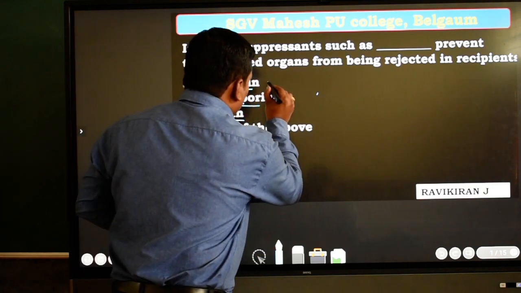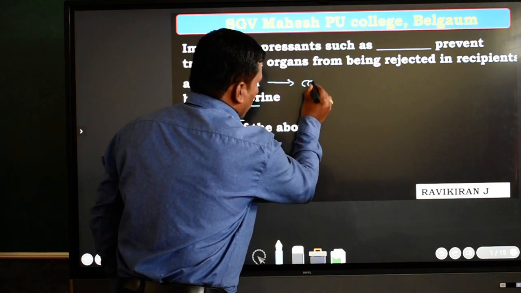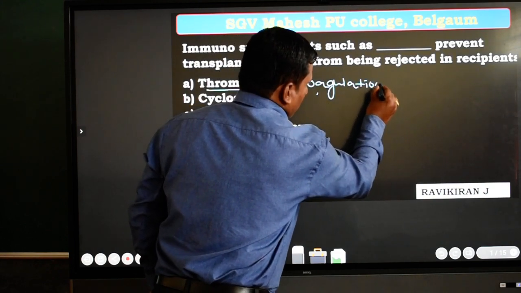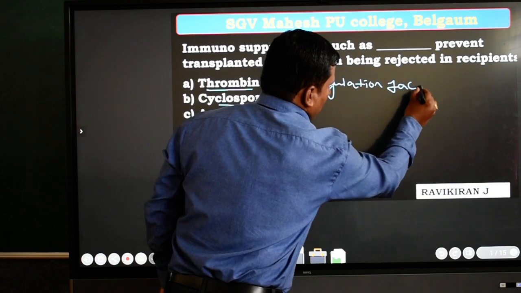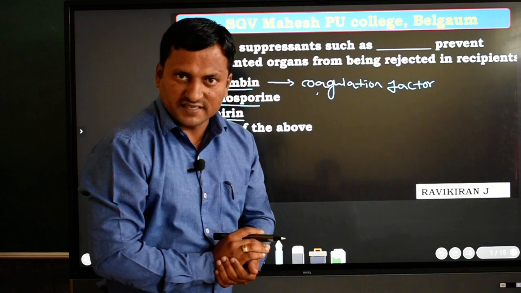Thrombin, you know, is commonly called a coagulation factor. You must remember here, coagulation factor.